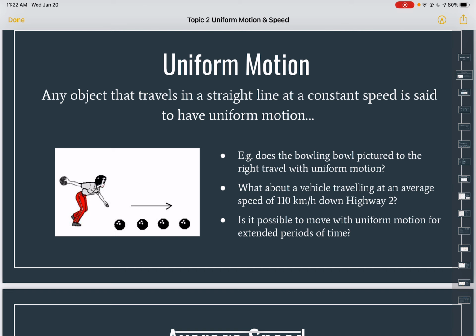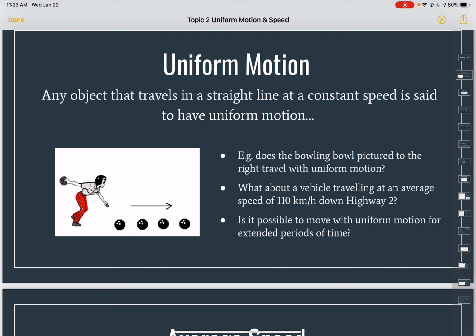The way you might travel with uniform motion might be on the highway in your car. You can put your car on cruise control, which will keep your car at a constant speed. It's really hard to keep yourself at a constant speed when you're not on the highway, because there are people that drive slower, faster, things that could be in your way. But in general, uniform motion would be that constant speed.